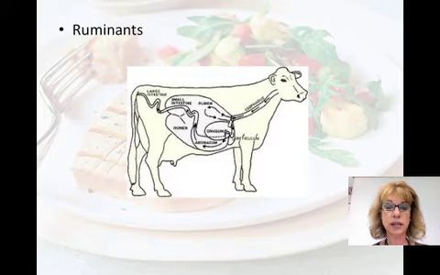Once the bolus is mixed with these organisms in the reticulum, the bolus is actually brought back up into the cow's mouth where it chews it. This is the cud. The third compartment is the omasum. Once the cow re-swallows the cud, water is removed in the omasum. And the fourth chamber, the abomasum, is where the microorganisms are digested by the cow's own enzymes.